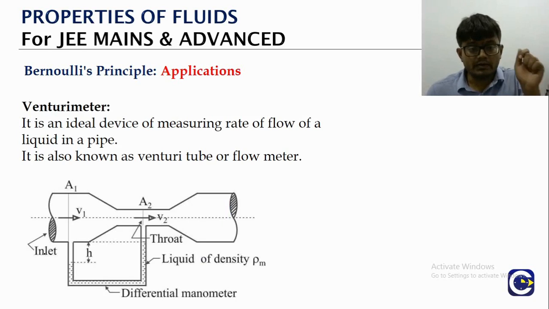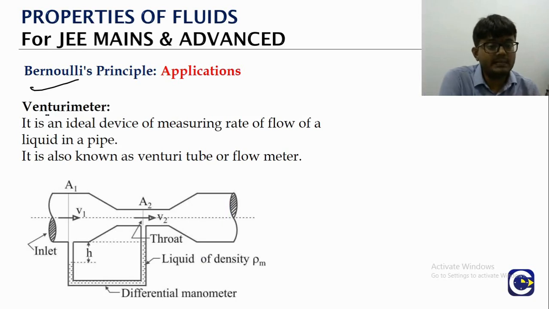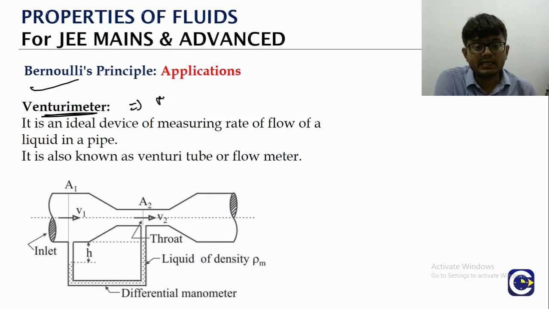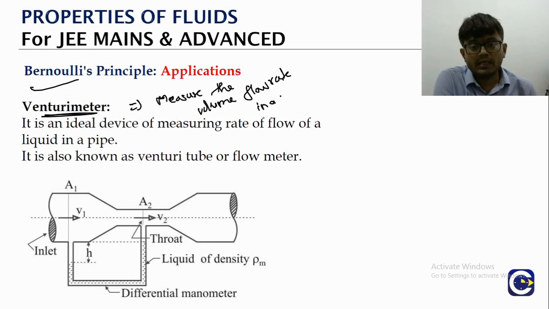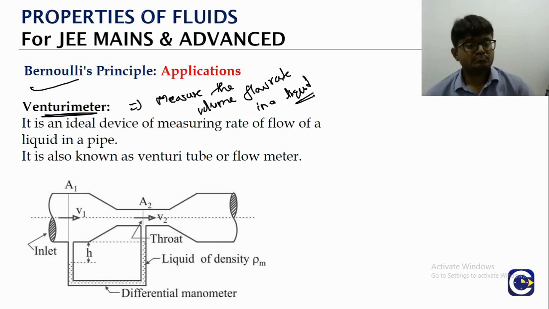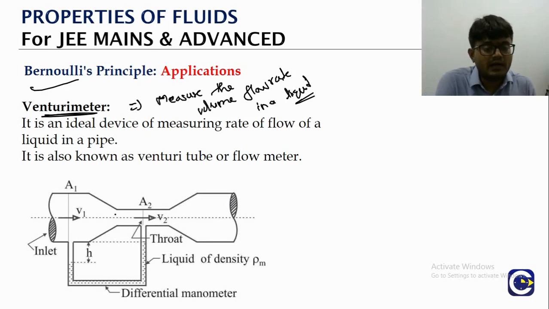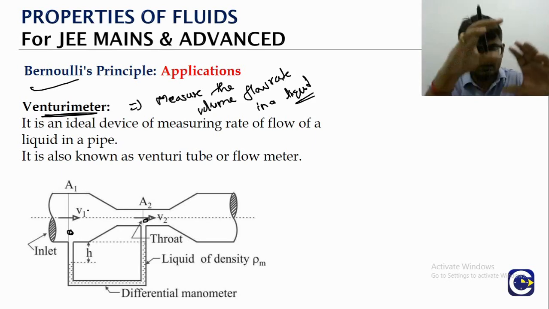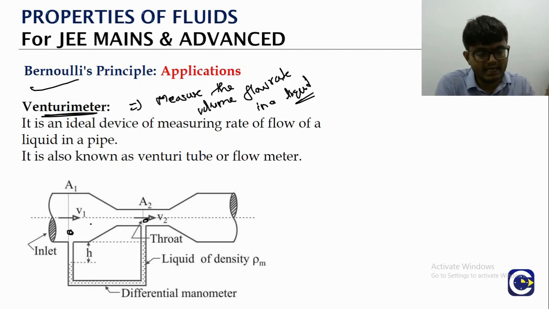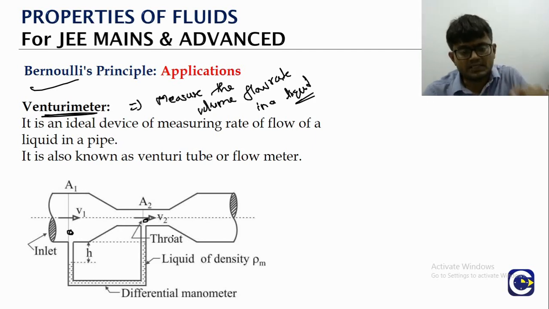Now we also have one more useful device that's called as venturimeter. So venturimeter is used to measure the volume flow rate in a liquid. Okay, so this is something that if you have a flow pipe, we'll create two insertion areas. One will be a larger cross section, typically that's what we call as the inlet, and the other will be a narrow cross section, that's what we call as a throat.